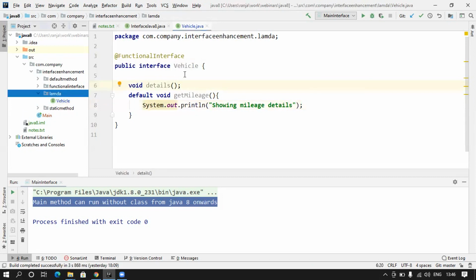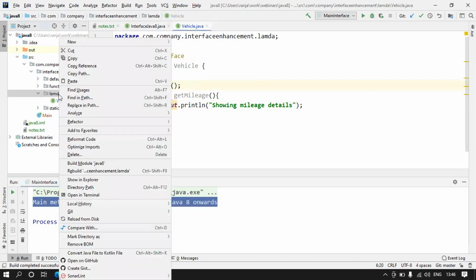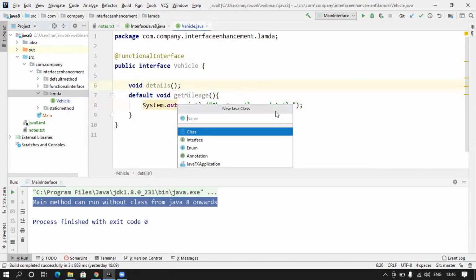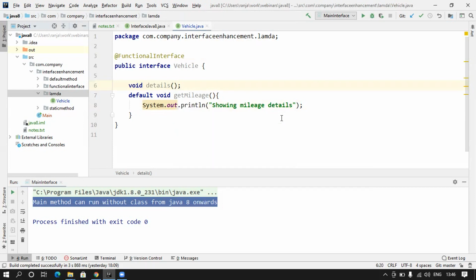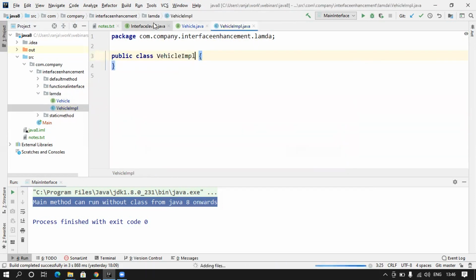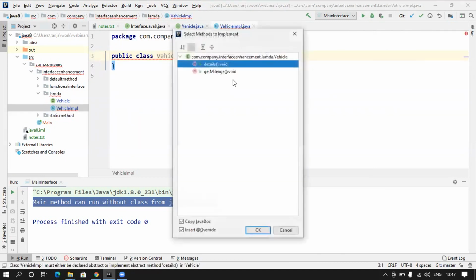In normal regular Java, what we would have done to implement this is go here and create a class called VehicleImpl, which is the implementation class, and then this class will implement the Vehicle interface, and then we will add an implementation here for the abstract method.